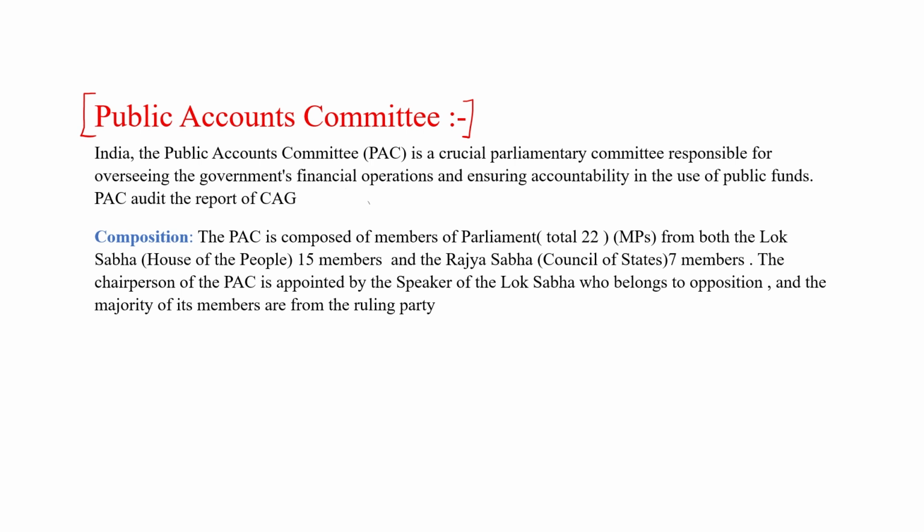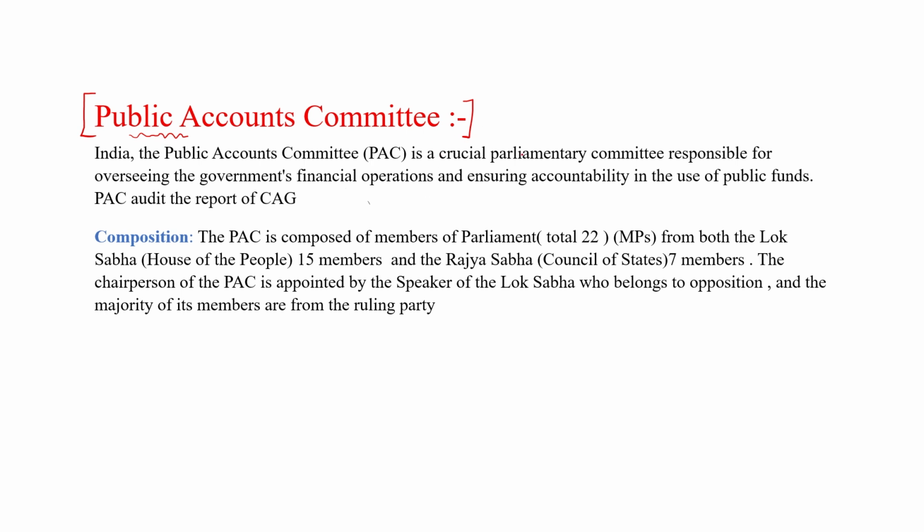Our first committee is the Public Account Committee, which consists of 22 members. So basically, public account means we Indians pay tax to the central government, and the central government has two funds. One is the Consolidated Fund of India and one is the Contingency Fund of India. Basically, the Public Account Committee audits the report of the Comptroller and Auditor General, who audits the Consolidated Fund and Contingency Fund. So let's start this topic.